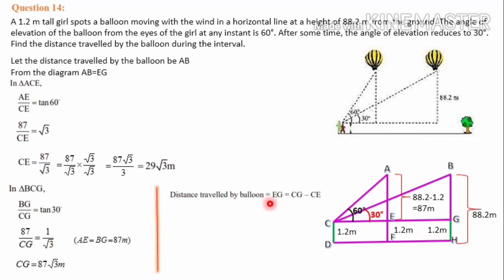The distance traveled by the balloon is EG. The position of the balloon at first is A and at last it came to B. So AB is the distance required, but AB and EG are the same. So EG is equal to total length CG minus CE. CG we have calculated as 87 root 3, and CE we have calculated as 29 root 3. So 87 root 3 minus 29 root 3. The answer is 58 root 3.